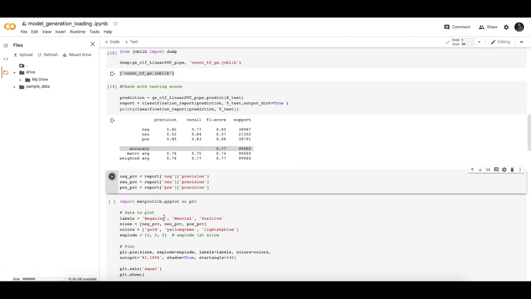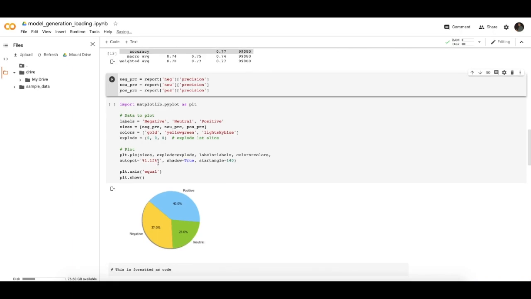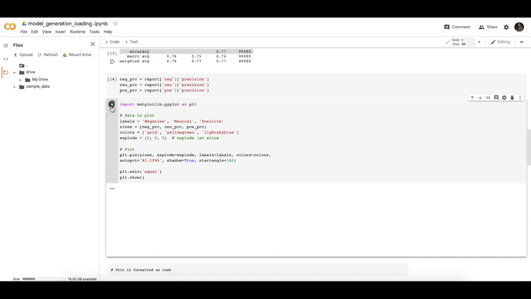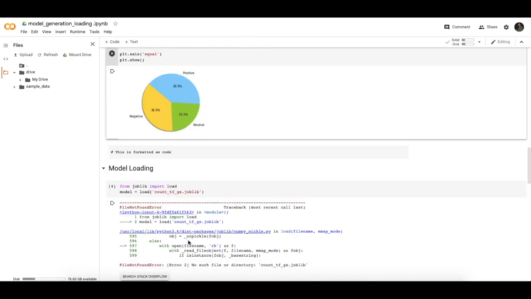For this, I am storing the precision of the data into this variable: negative, neutral, and positive. After that, I start to plot the graph. As you see, our graph is plotted and displayed on screen.